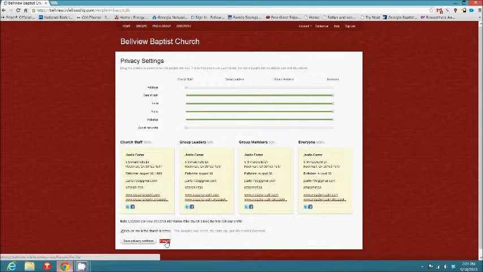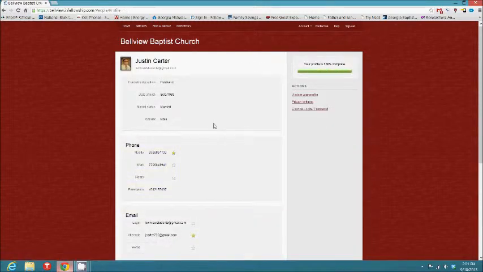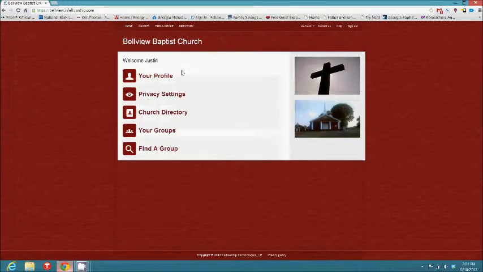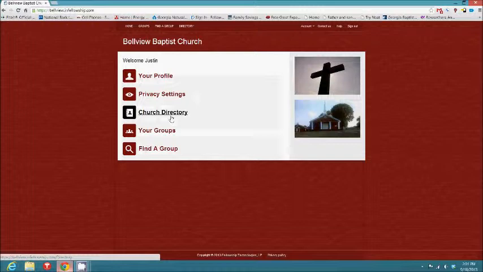So I'm going to click cancel because I don't want to save these settings here. But you can go back and see the settings saved. If I go back and click the home button, there's the church directory if other people have added their profile to the church directory.